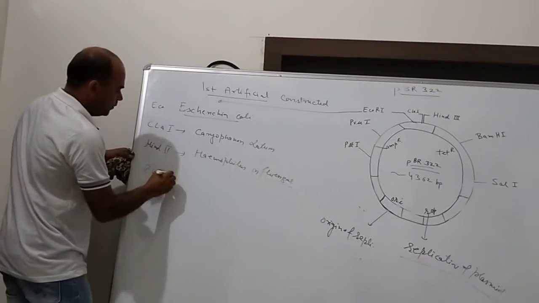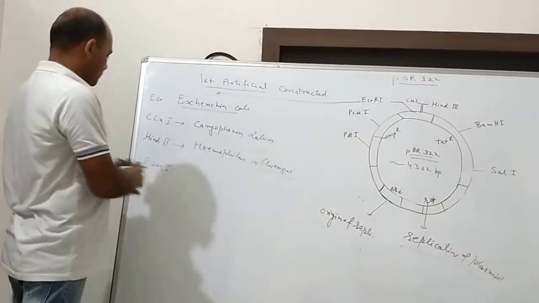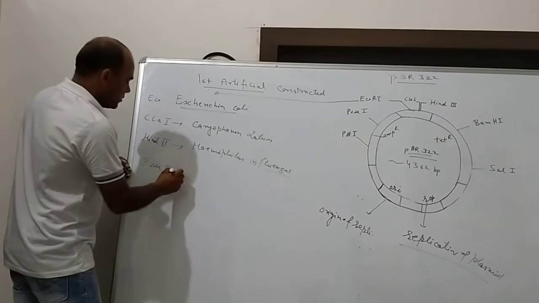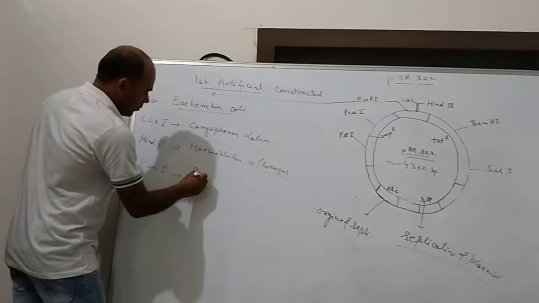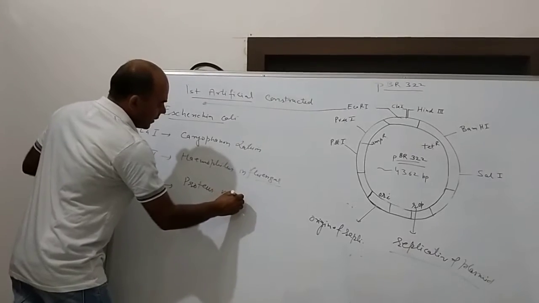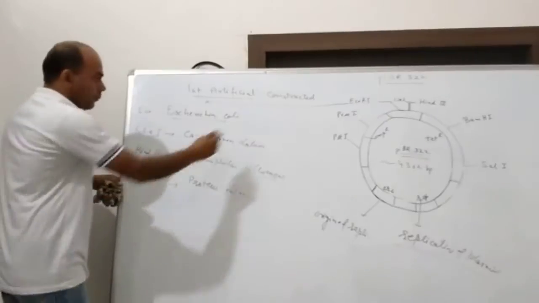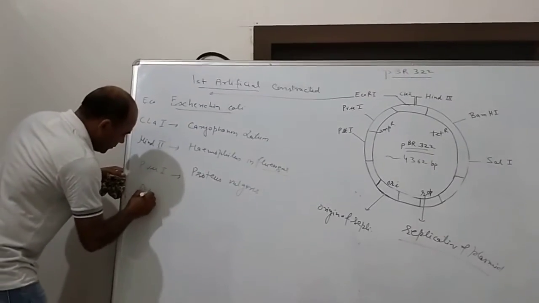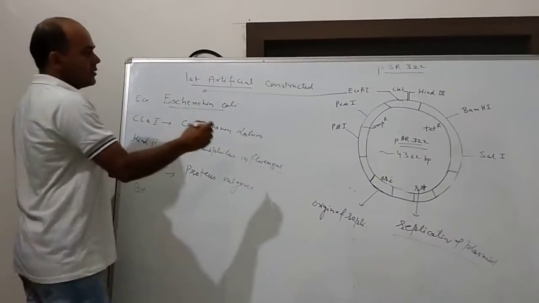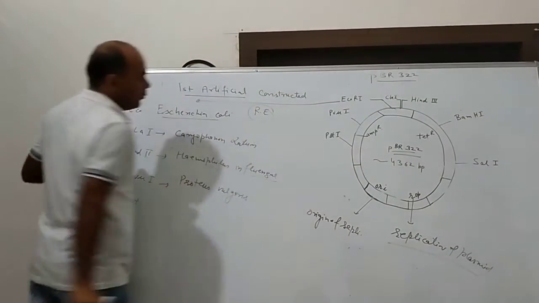Next one, PvuI. P indicates Proteus vulgaris. Next, PstI. This is another restriction endonuclease enzyme. What is the full form of PstI?